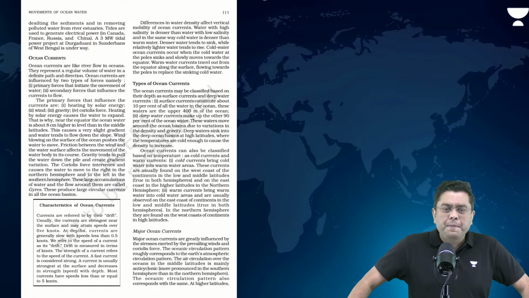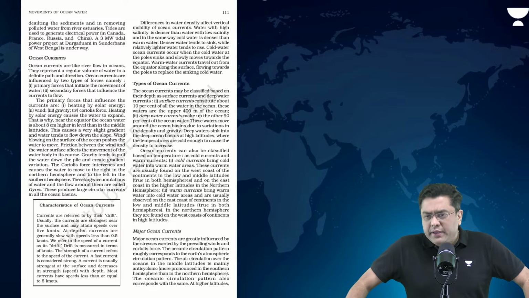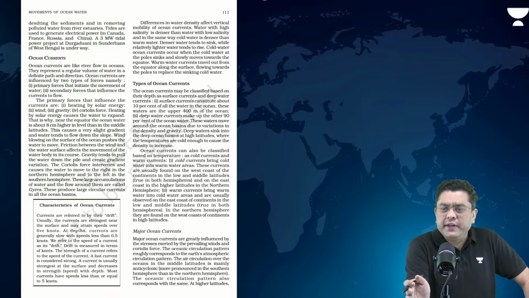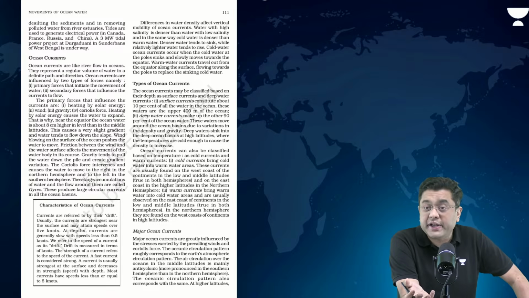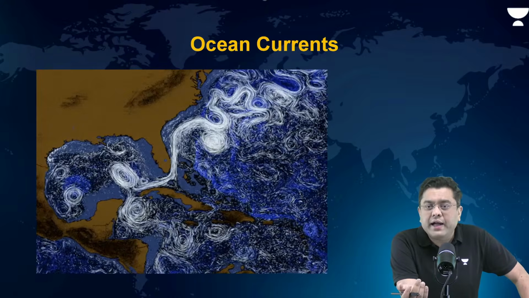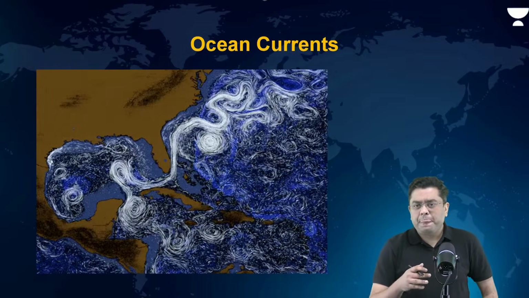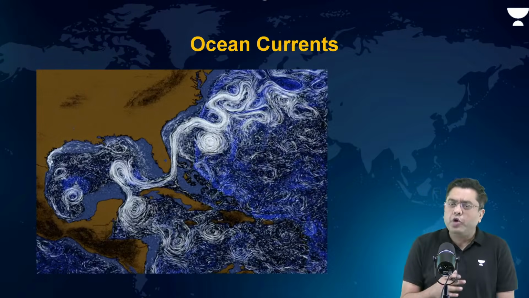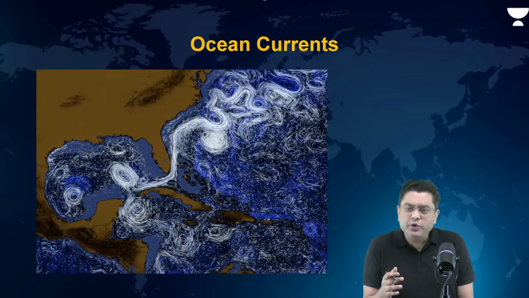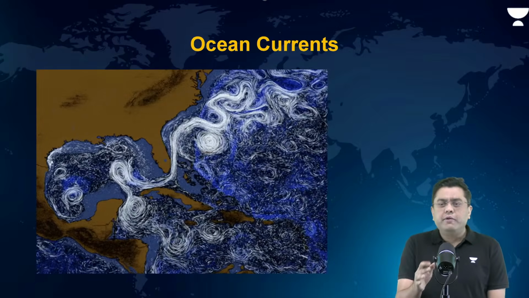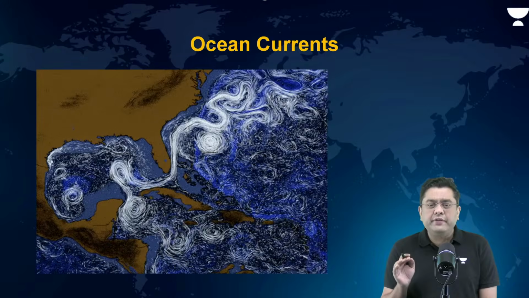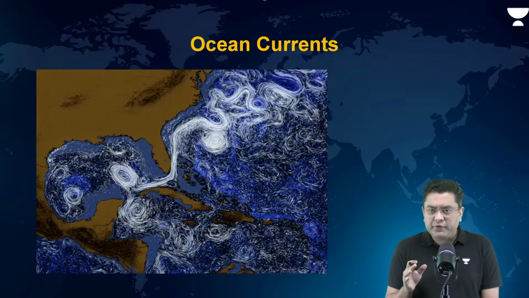Then we come to the movement in the ocean. Oceanic water tends to continuously move in a certain direction. You have a kind of a unified flow, continued unified flow, whereby large volumes of oceanic water are continuously transported from one region to another. Those are known as ocean currents.